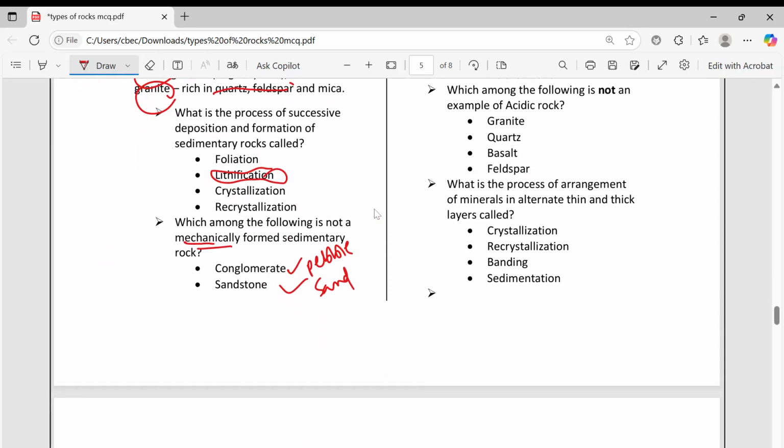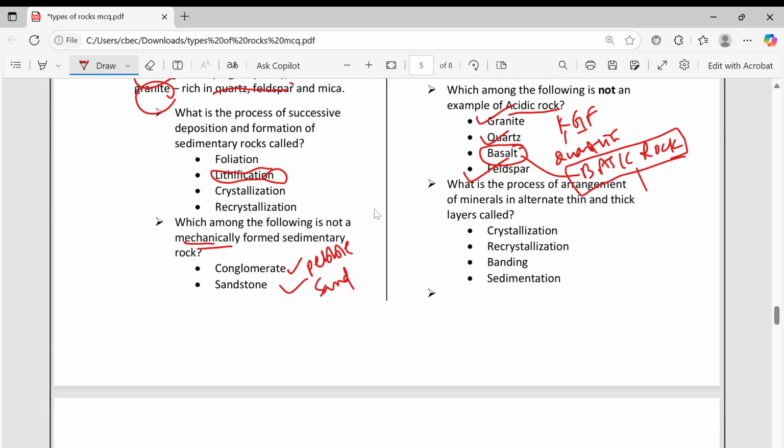Which among the following is not an example of acidic rock? Okay, acidic rock, you remember KGF I told. Quartzite, then granite, then feldspar. So basalt is the basic rock.